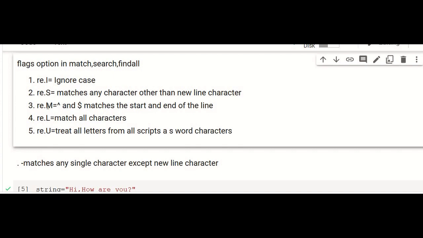And re.M, with the caret symbol and dollar symbol, matches start and end of the line as we have seen now. And re.L means it matches all the valid characters. And re.U treats all letters from all scripts as word characters. So these are the different flag options.